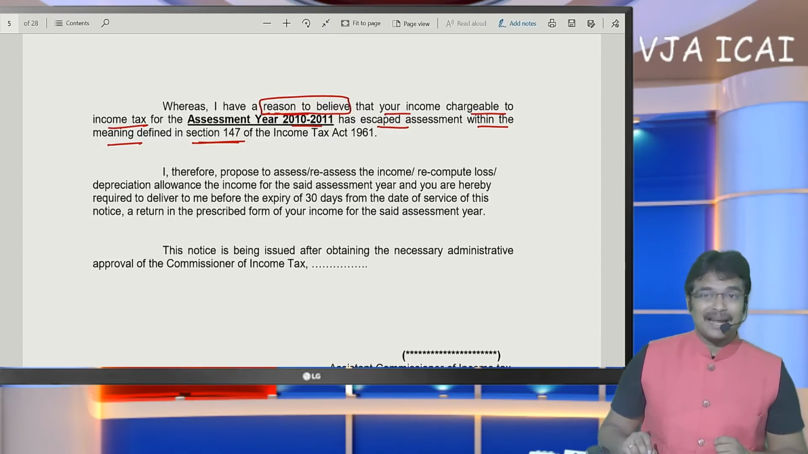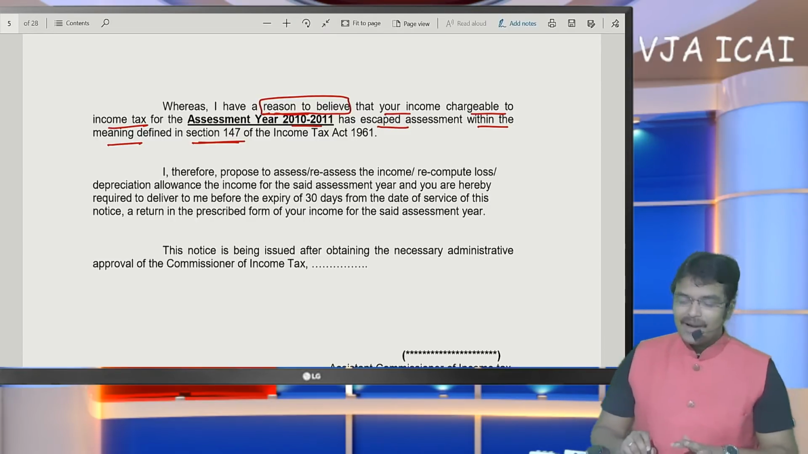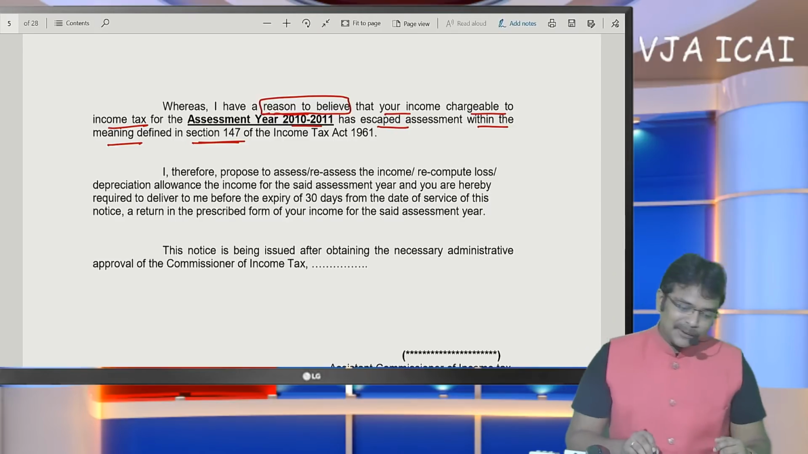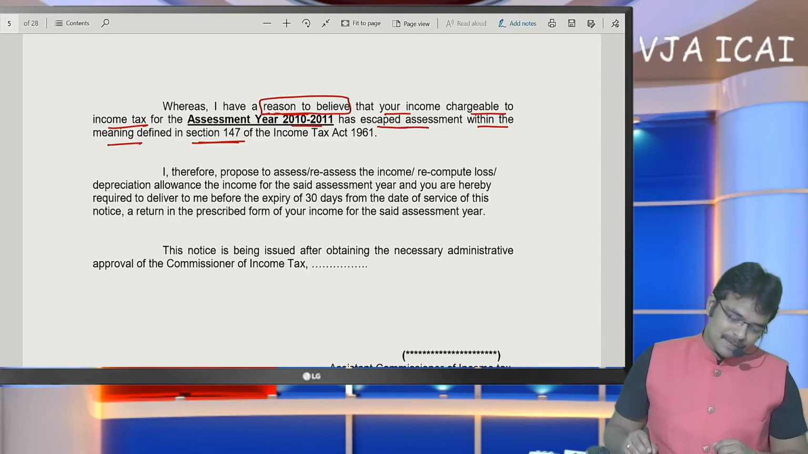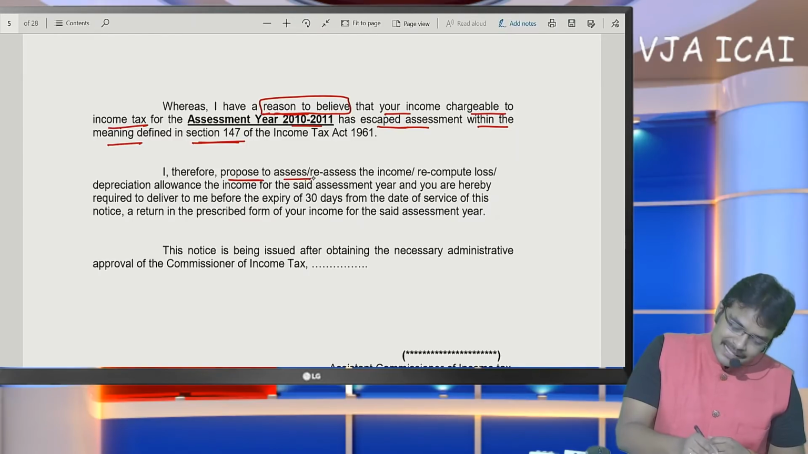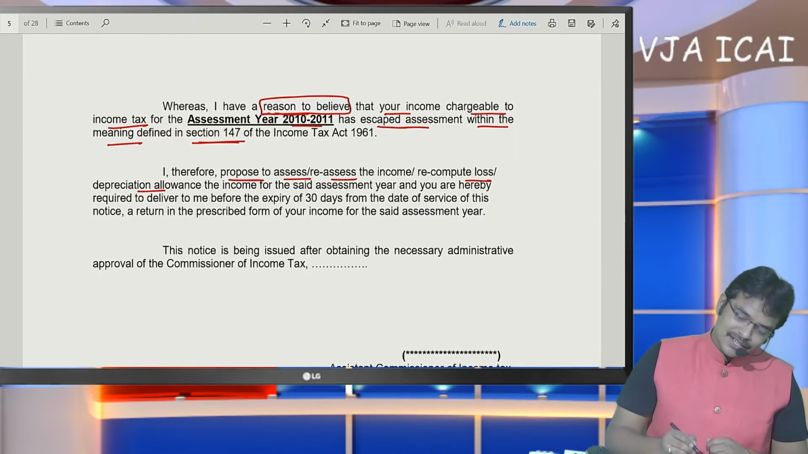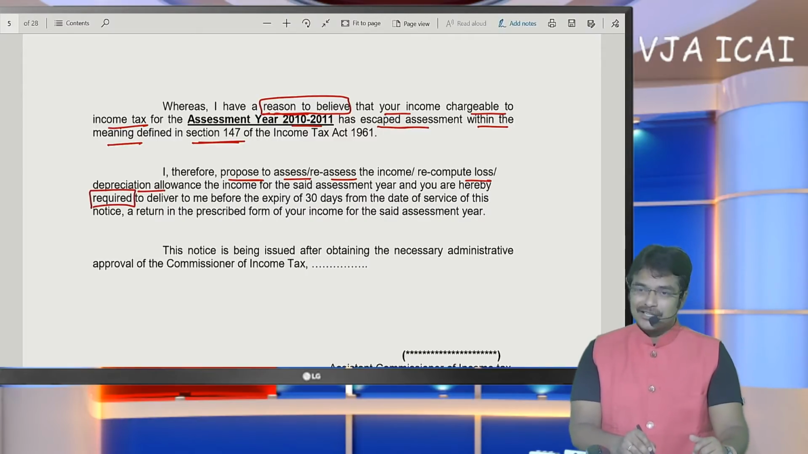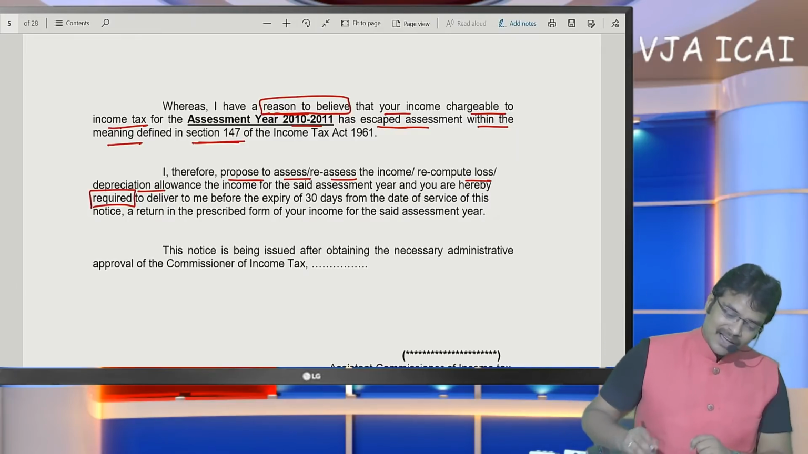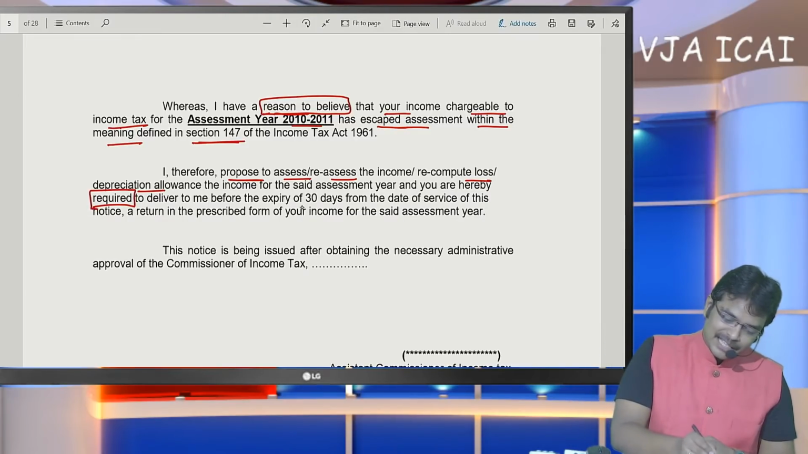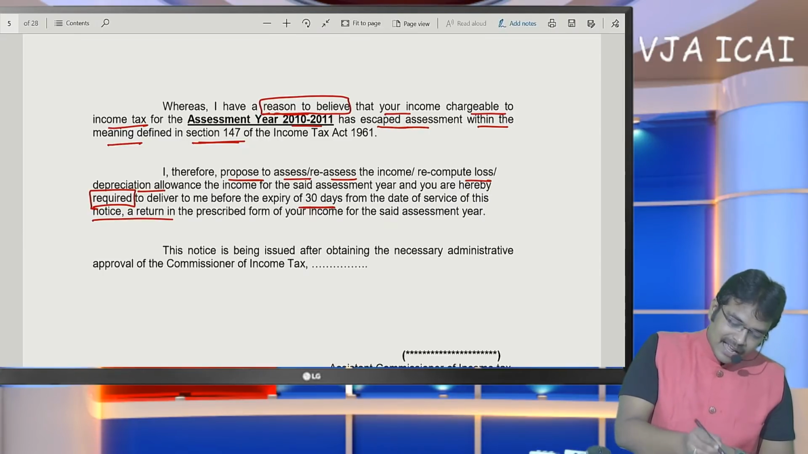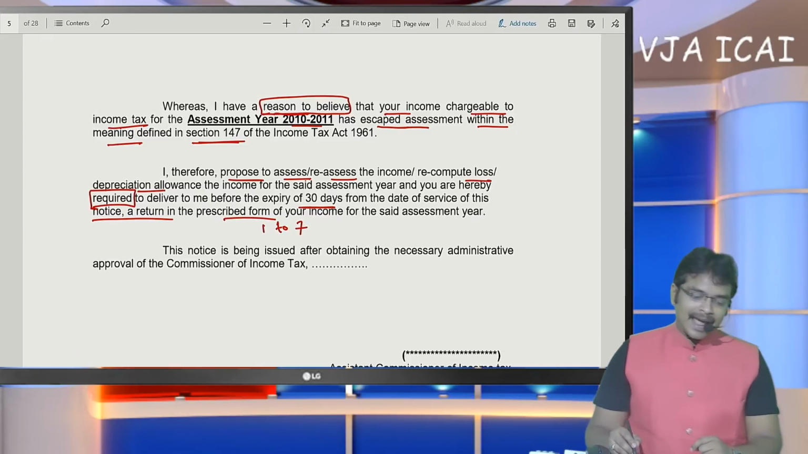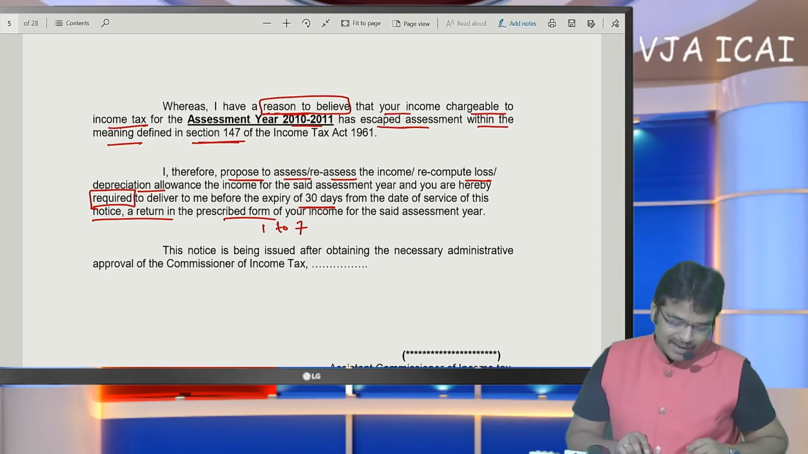What is the meaning of the term income escaping? In the beginning of this video, I discussed 5 categories relating to income escaping. Whereas I have reason to believe that income chargeable has escaped assessment, therefore I propose to assess or reassess or recompute loss or depreciation, and you are hereby required, sir, this is the practical notice which is issued, to deliver to me before the expiry of 30 days a return of income in the prescribed form. It may be ITR 1, 2, 7, whatever it may be. Your applicable form has to be selected, and you are required to file your return of income.